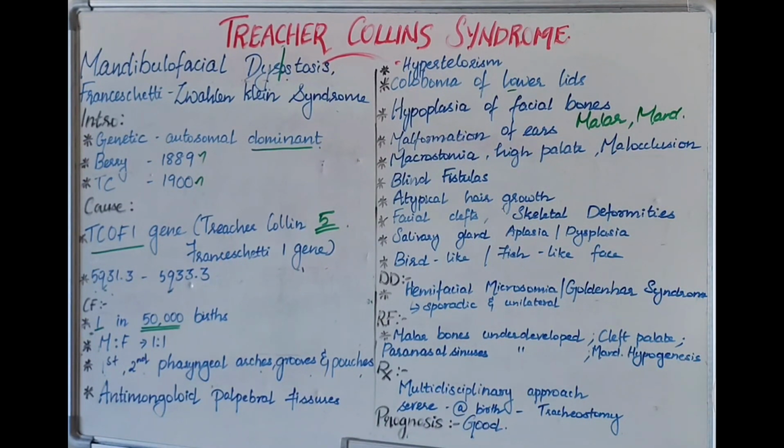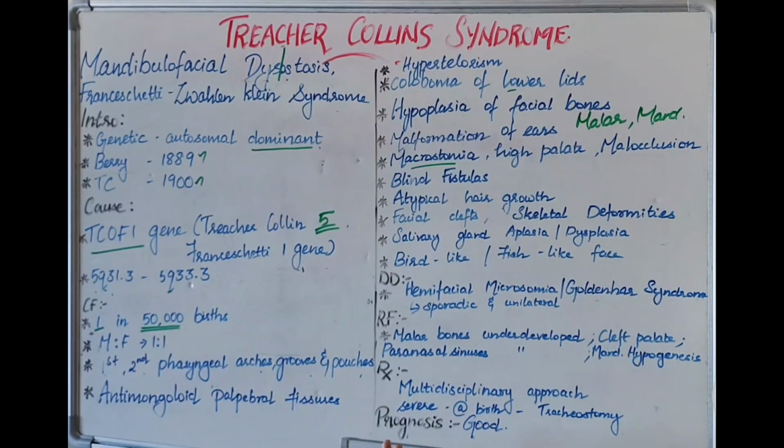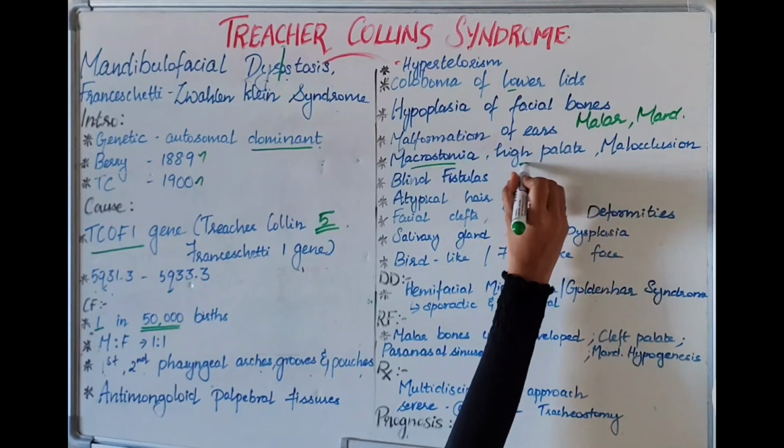Hypoplasia is a defect in formation. Next, so you saw facial bone, there's one defect, and eyes you can see 3 features. Next, you can come to ears. There will be malformations of ears. Mainly it is the external ear which is getting affected, and rarely it can also be the middle ear and inner ear. Next, macrostomia, a large oral cavity, high palate.